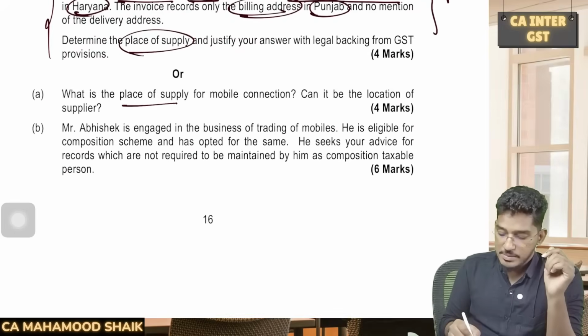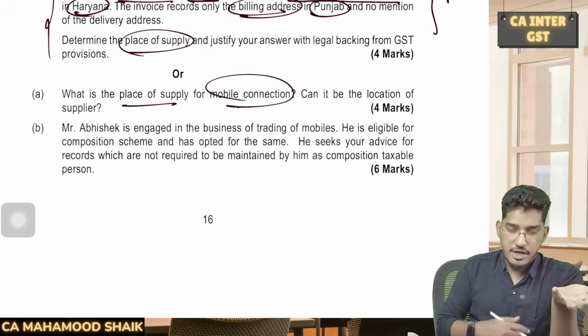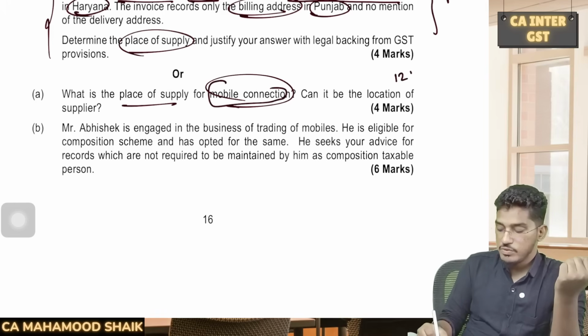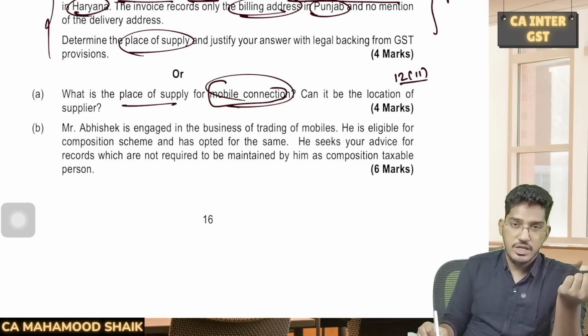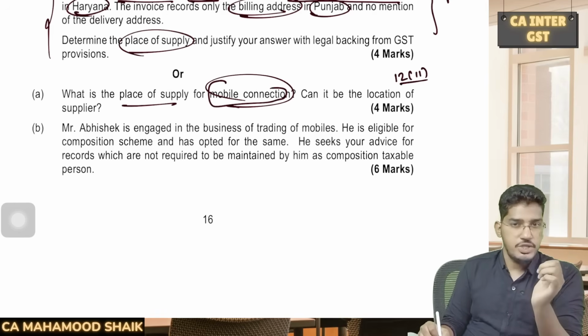Next, what is the place of supply for mobile connection? Can it be the location of the supplier? It's a straightforward question, right? So for mobile connection, what will be the place of supply rules? We have Section 12 subsection 11, right? Which is talking about what is the place of supply for mobile connection services. That direct provision, you have to write it here.